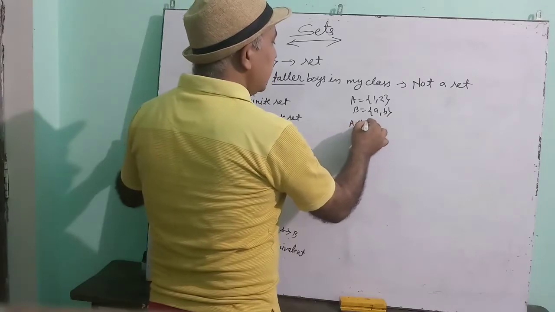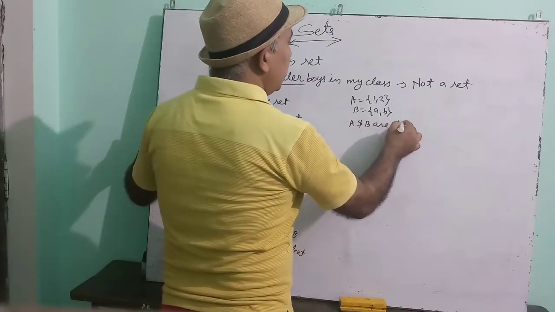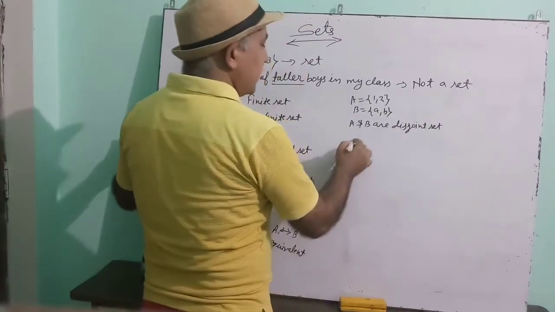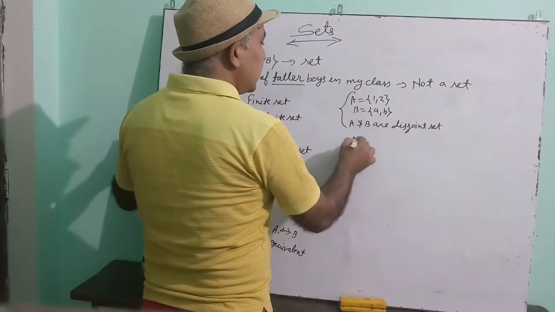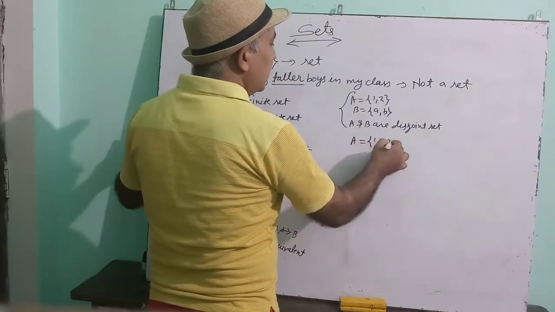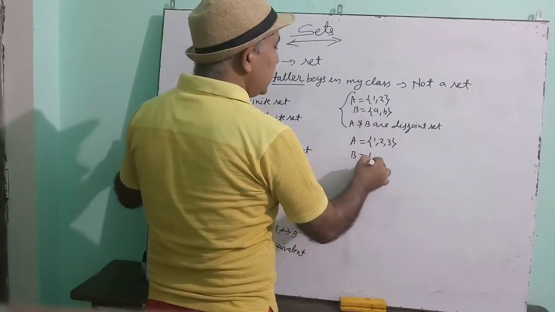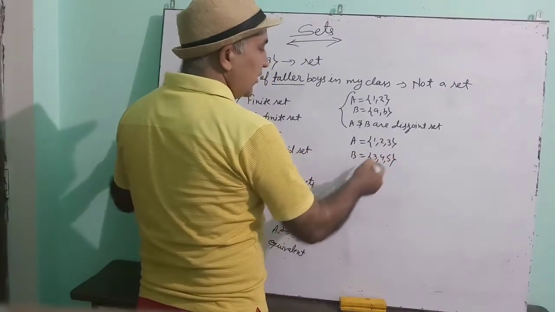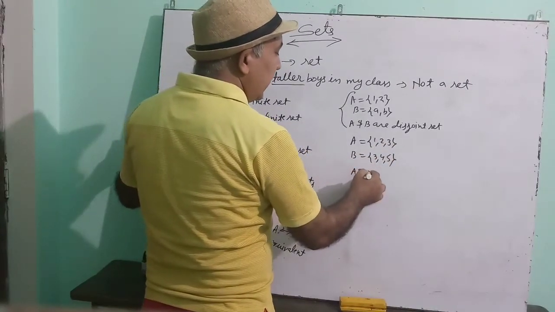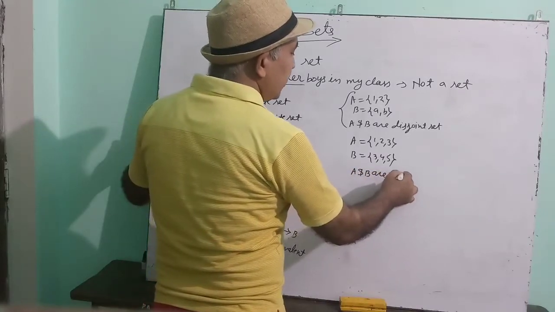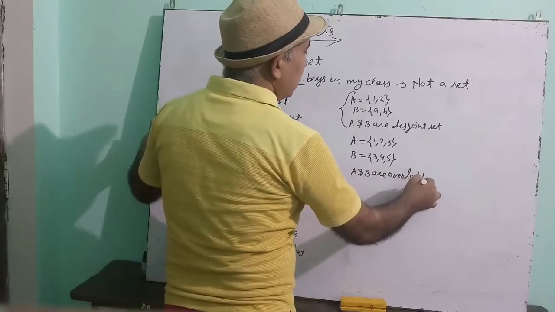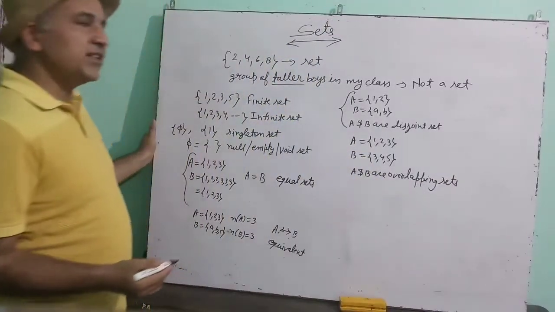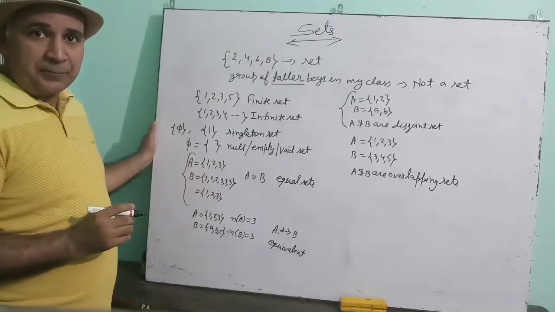In this case, A and B are disjoint sets, and if the sets have at least one element common, see this one, here 3 is common in both, then A and B are overlapping sets. Okay, these are the starting points in the sets chapter.